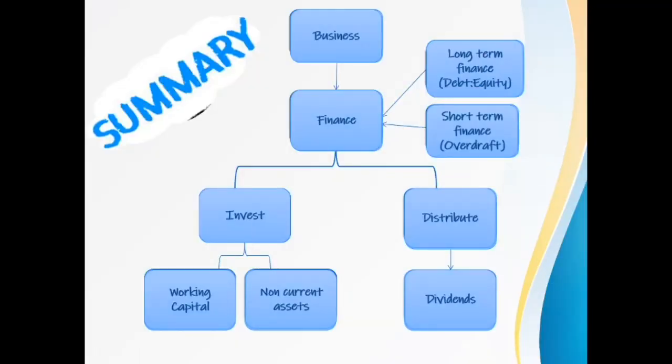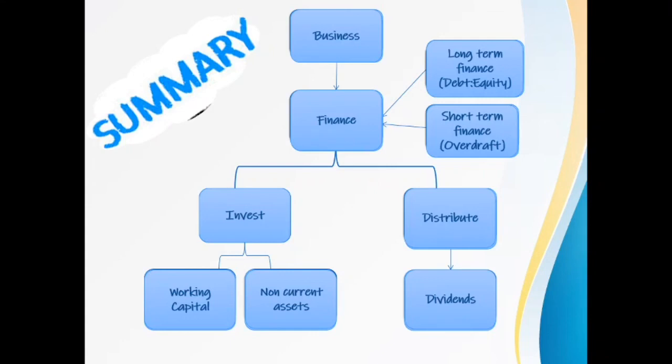Okay, so we have arrived at the summary of the entire session. This is really a simple diagram where I have just put out the main key terms which we studied. A business requires finance. Finance can be long-term or short-term finance to invest.